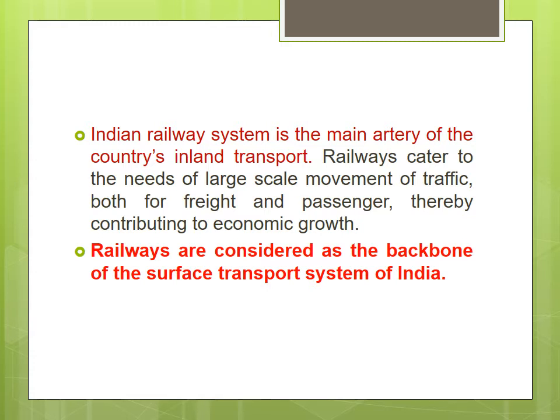The Indian Railways network is the largest in Asia and the second largest in the world. There are seven continents, and India is in the Asian continent. So the Indian Railway is the largest railway network in Asia and the second largest in the world. Got it?